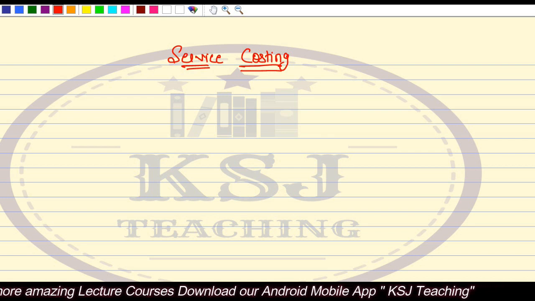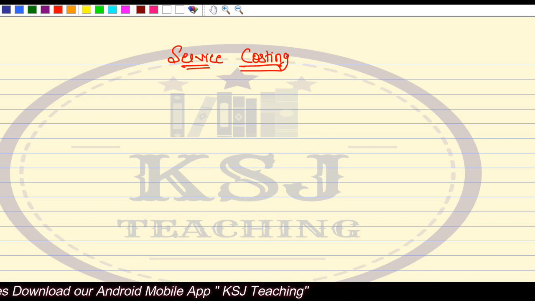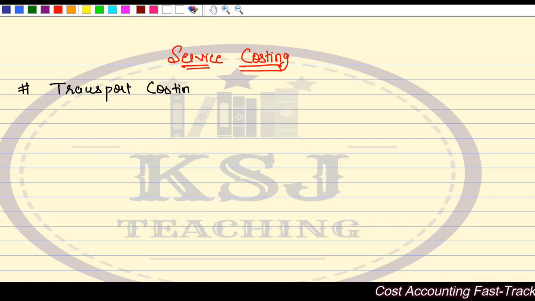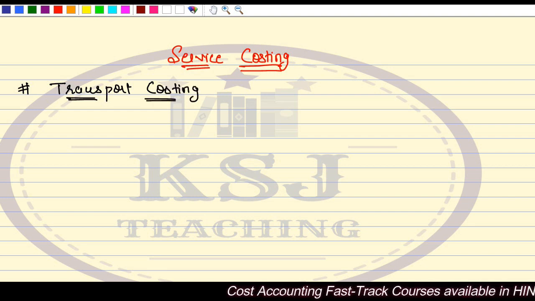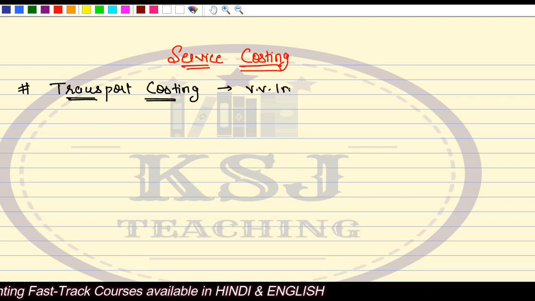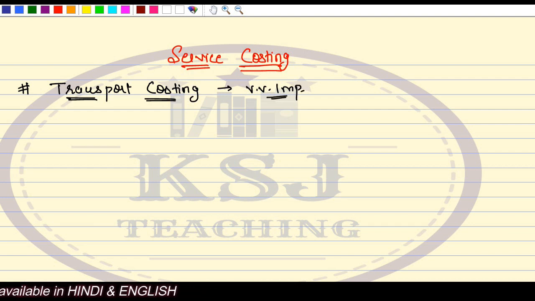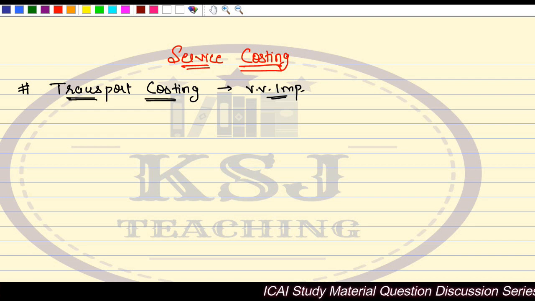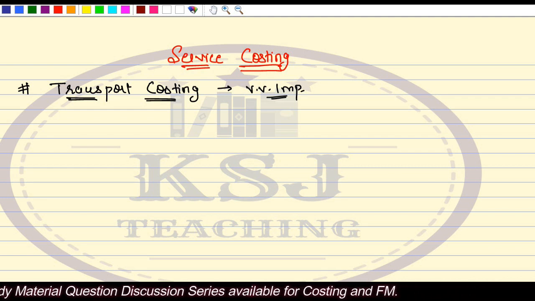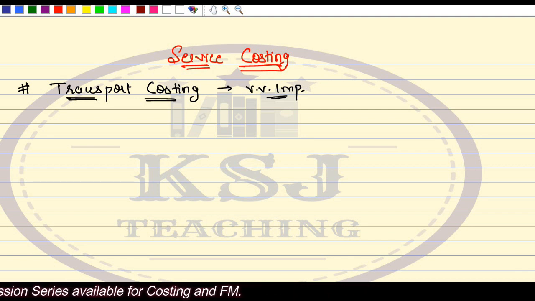Okay. Now in the service costing, what we have been doing is transport costing. And in the last lecture, we did some practical problems on transport costing. Very important. Transport costing from examination point of view, very, very important, I will say. From the practical point of view, very, very important. So transport costing, we studied about transportation of passengers also and the transportation of goods also. It can be anything. The transportation is related to both the passengers and the goods.